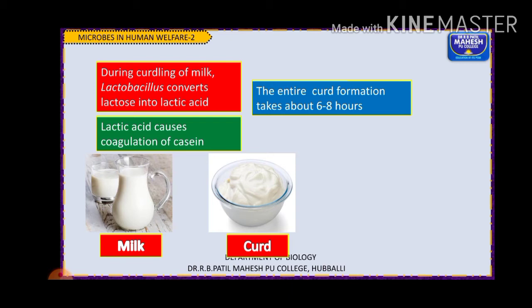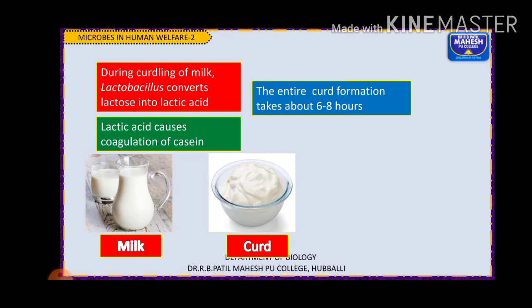We are adding the bacteria Lactobacillus acidophilus into that milk. So this curd is more nutritious than the milk because it contains a number of organic acids and vitamins, including vitamin B12. Okay, so this lactic acid bacteria which is present in the milk checks the growth of disease causing microbes in the stomach and the other parts of the digestive tract.